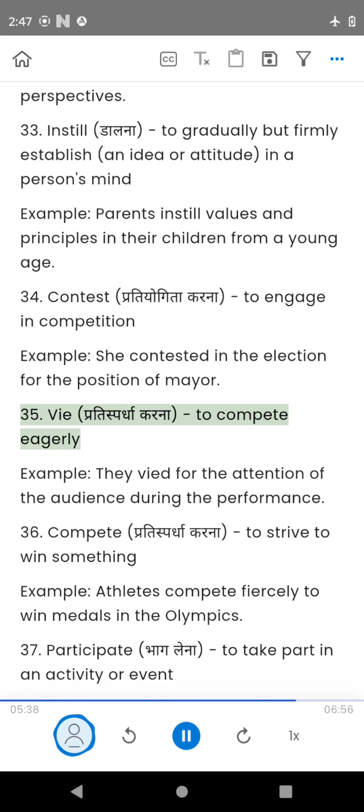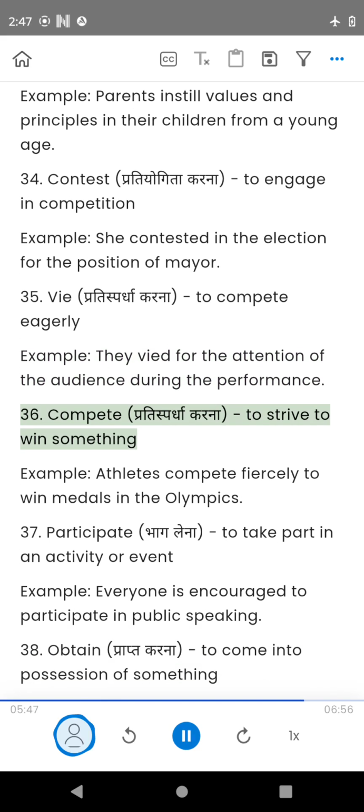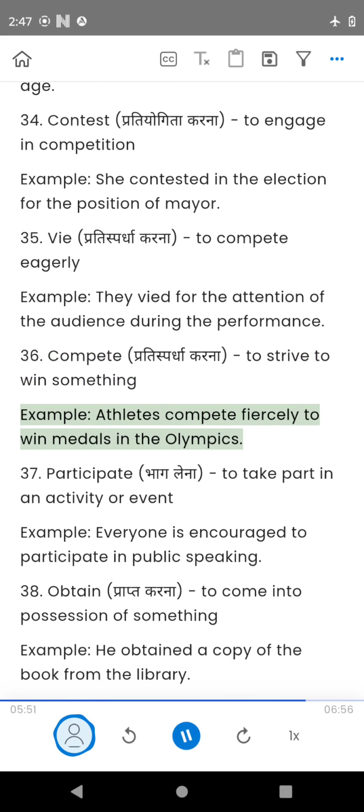35. Vie, to compete eagerly. Example, they vied for the attention of the audience during the performance. 36. Compete, to strive to win something. Example, athletes compete fiercely to win medals in the Olympics.